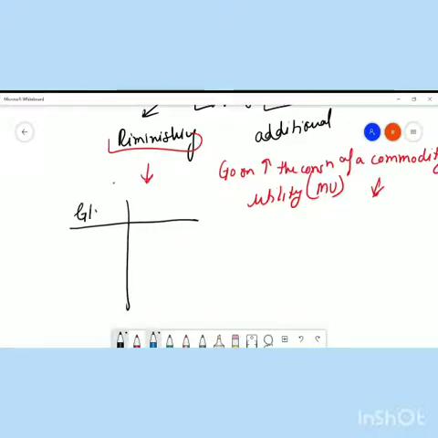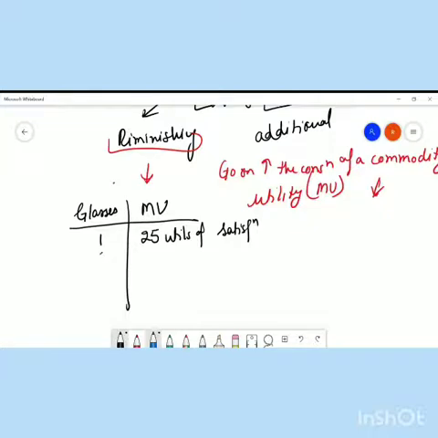Suppose I am consuming glasses of water. Suppose I'm very thirsty. This is the marginal utility I'm getting. I'm thirsty from the last 5 to 6 hours. Now I have got a glass of water. The first glass of water, since I was thirsty from the last 5 hours, is giving me 25 utils of satisfaction. That's the marginal utility.